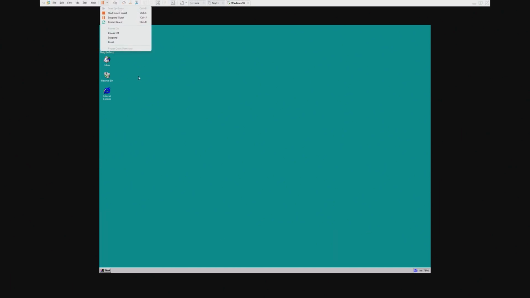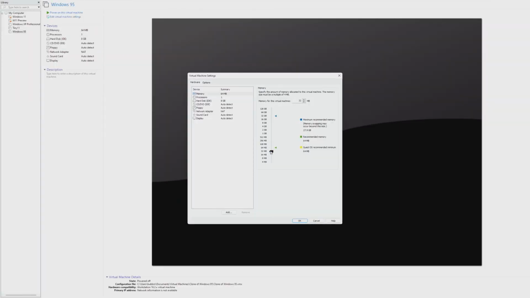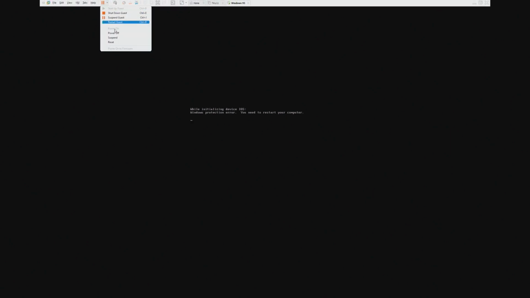Let's go ahead and power down and cut her in half again, straight down to 32 megs. Alright, so I think this was just because I improperly shut it down. I don't think this is because of the RAM. I hope this wasn't because of the RAM. Oh, that was just probably a graphics driver. Error while initializing device IOS. Windows protection error. You need to restart your computer.